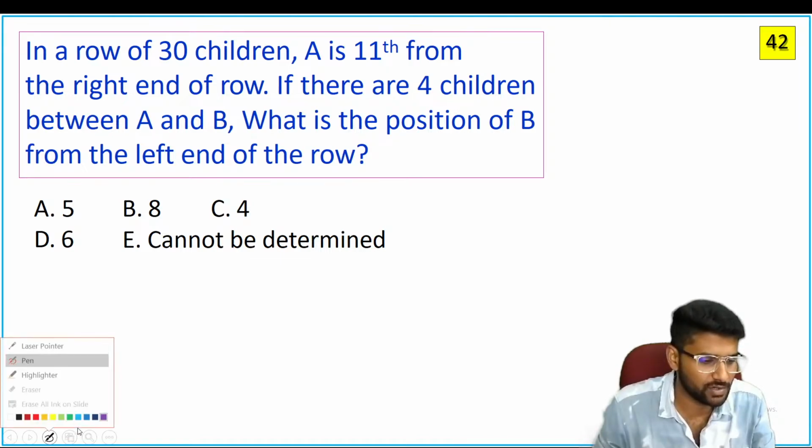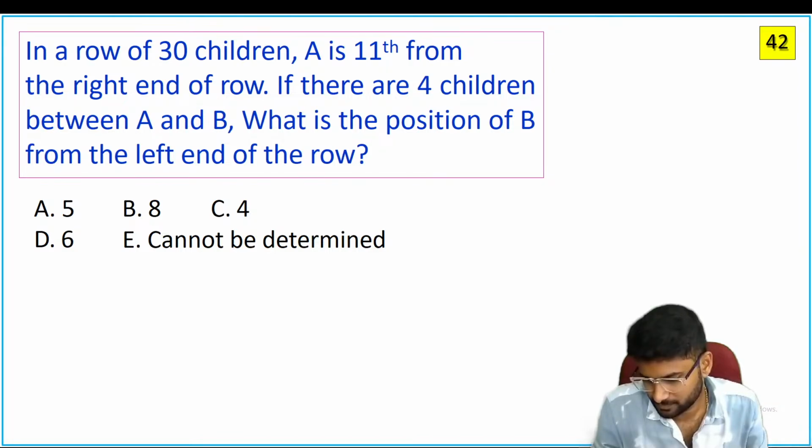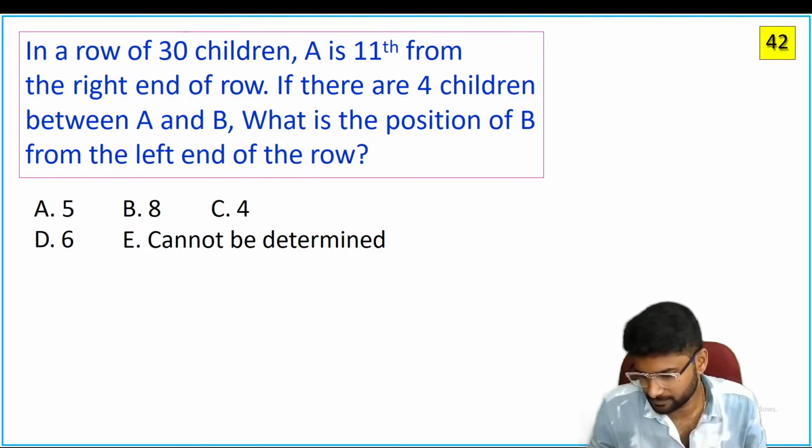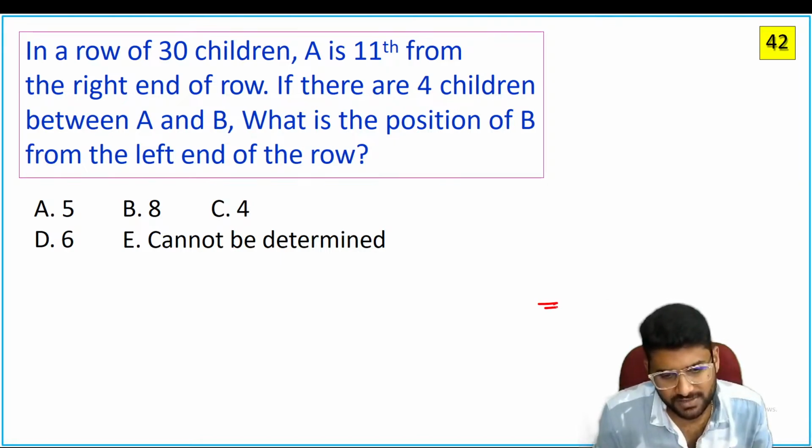Now a question from the ranking concept. See, in a row of 30 children, they clearly mention that there are 30 children in total.